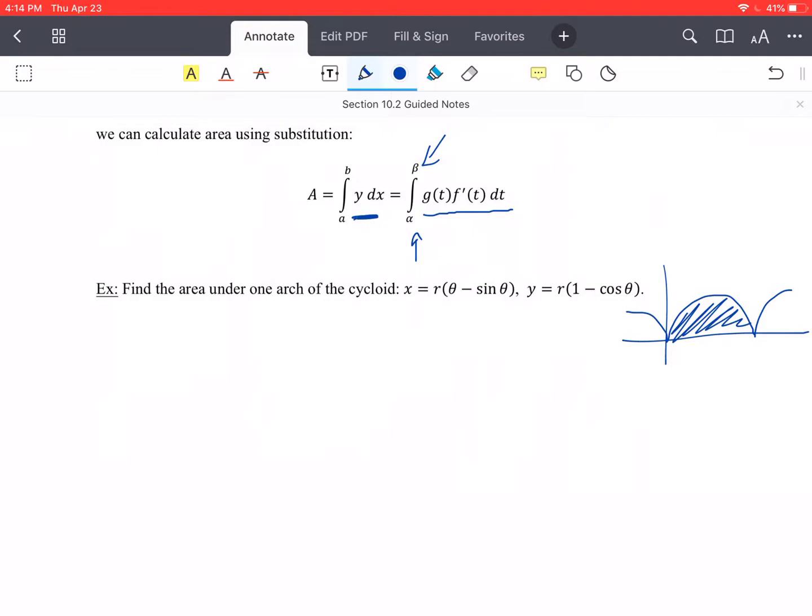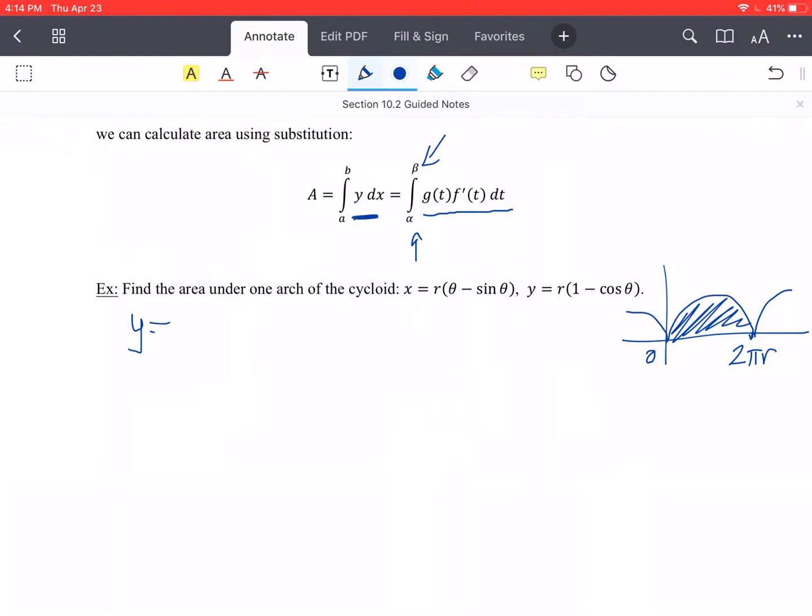Okay, and we don't know the radius, so that means that it's going to start at 0 at the origin, and it's going to go up 2 pi r units is where it intersects that next one, right? It's only 2 pi if the radius is 1, but it would be 2 pi times r. So we need to get g of t and f prime of t to be able to do this one.